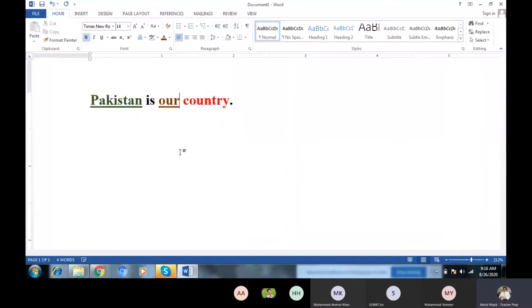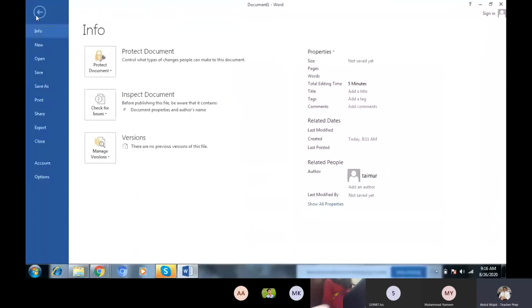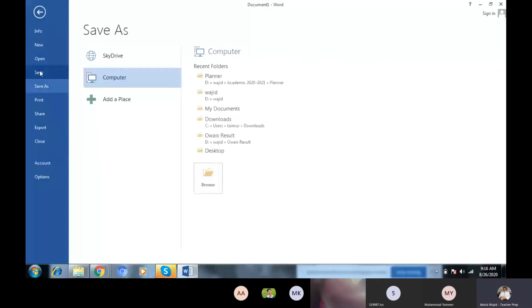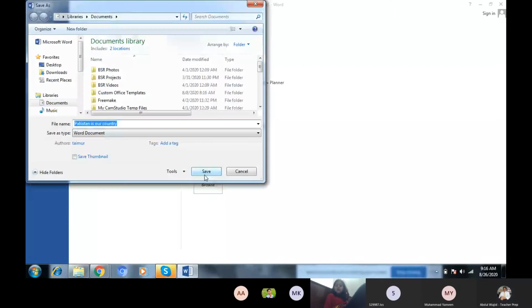Now how will you save your document? You work on this document. Now how will you save it? You will click on File, Save, and browse to where you want. I want to save in Documents.